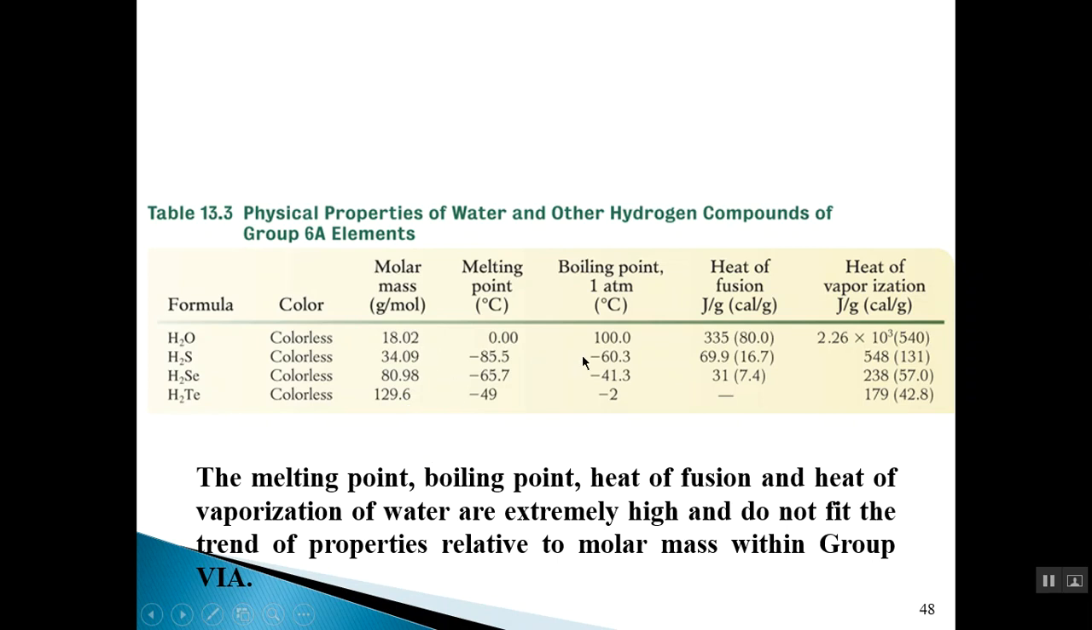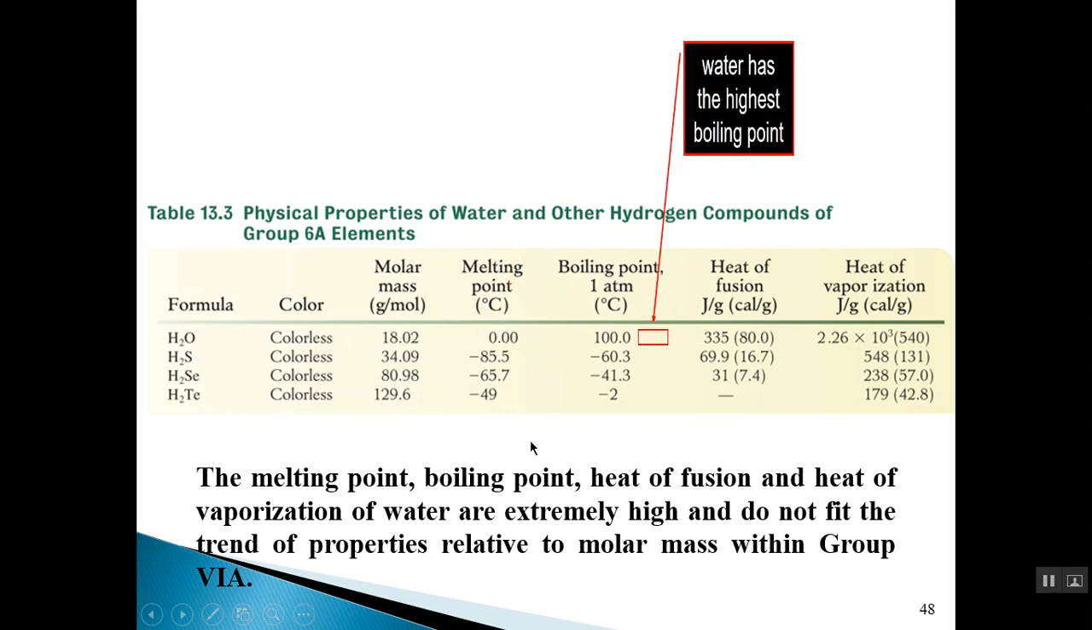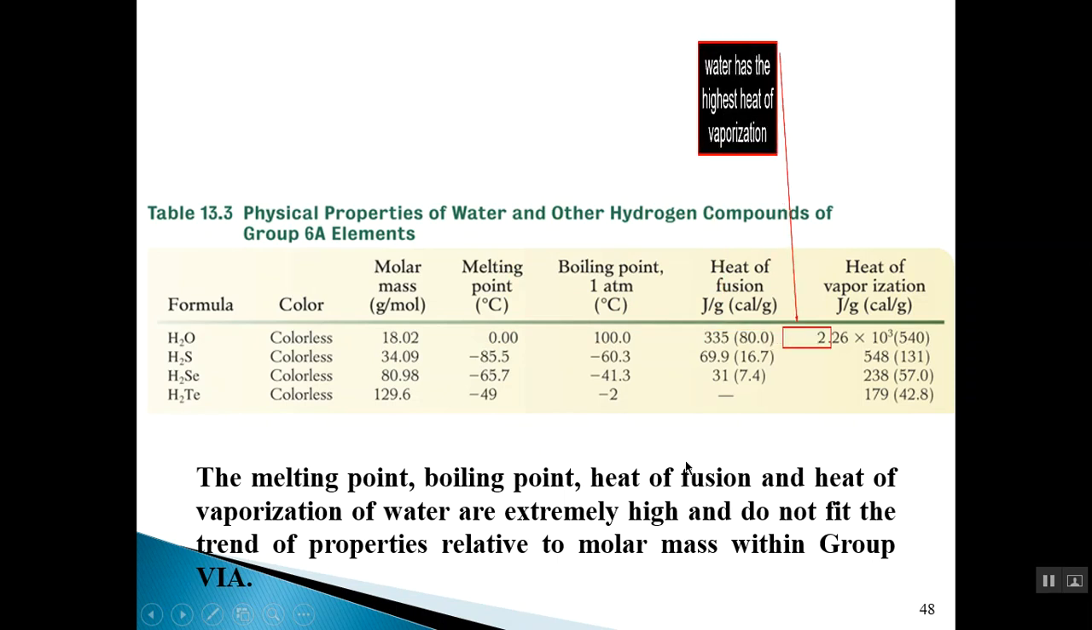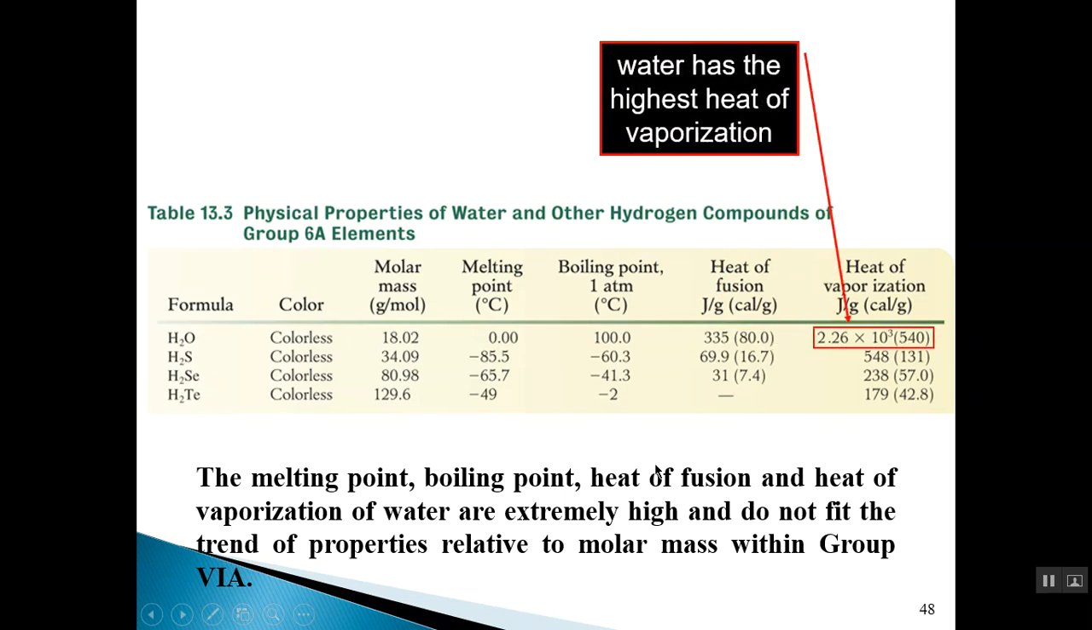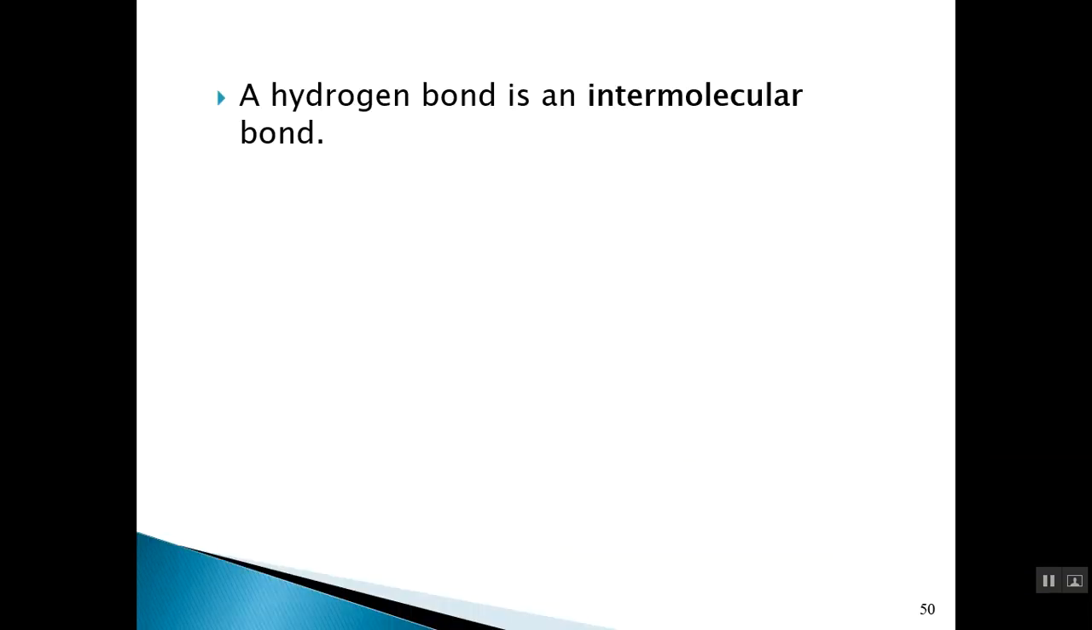But for some reason, water has a high boiling and melting point compared to the others, even though its molar mass is comparatively less. So, even though water has the lowest molar mass, it has the highest melting point of that group and the highest boiling point, and also has the highest heat of fusion and the highest heat of vaporization. And it is this phenomenon of hydrogen bonding that accounts for that observation. These unusual properties are observed because of the strong intermolecular force between water molecules.